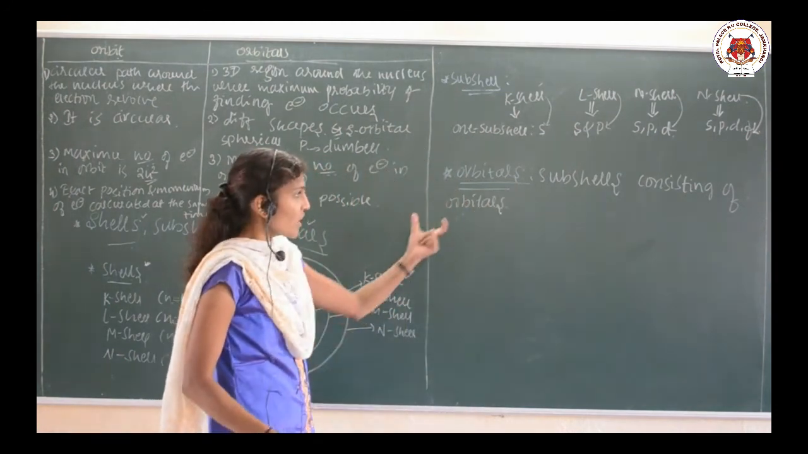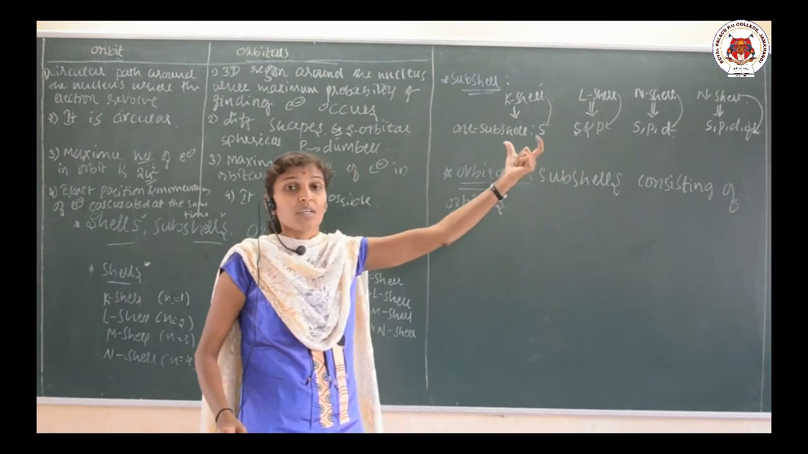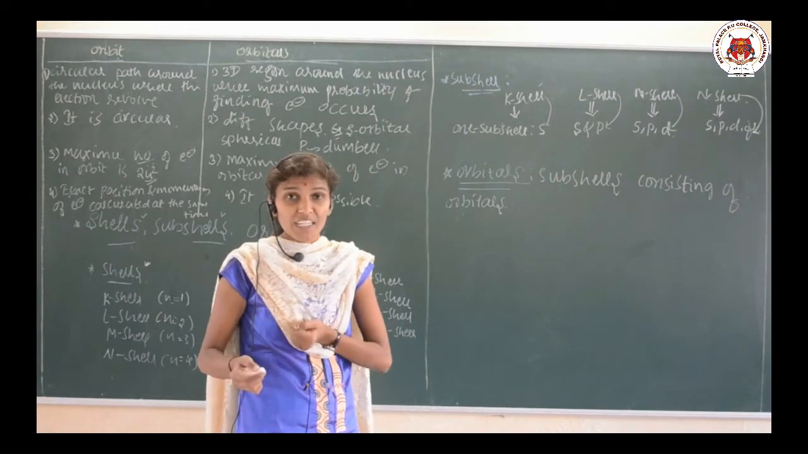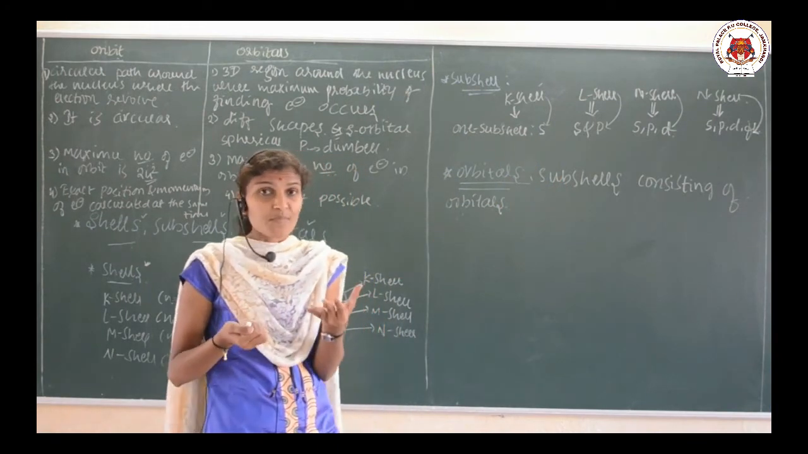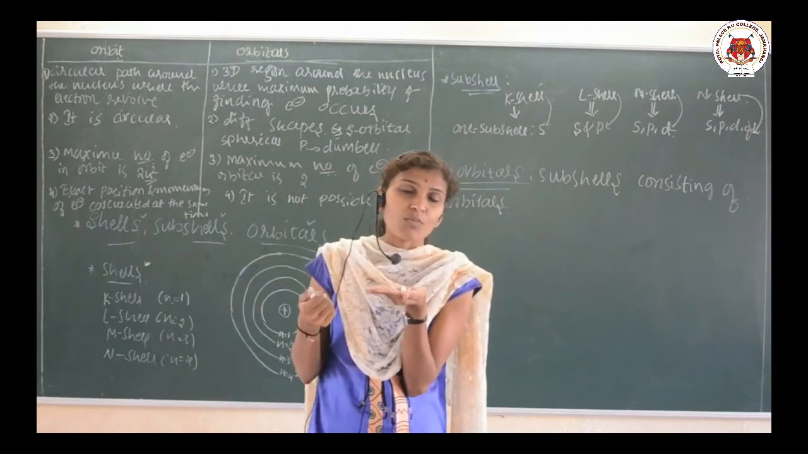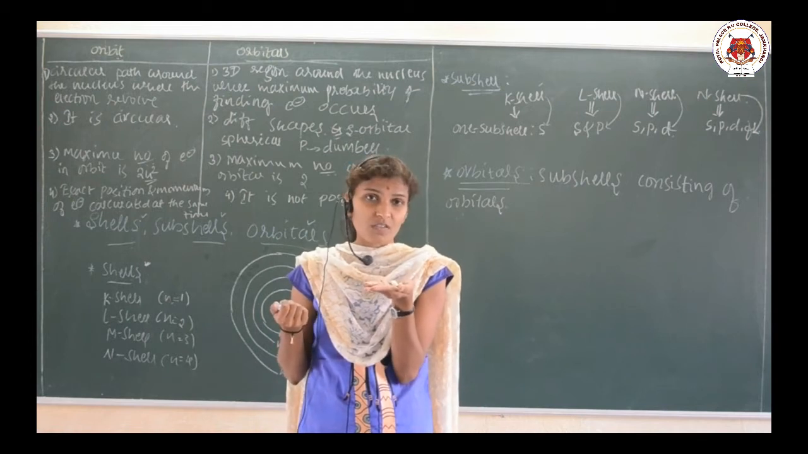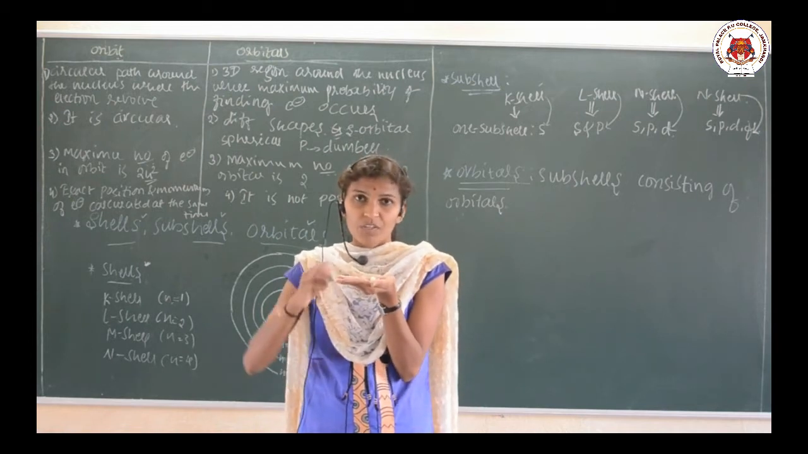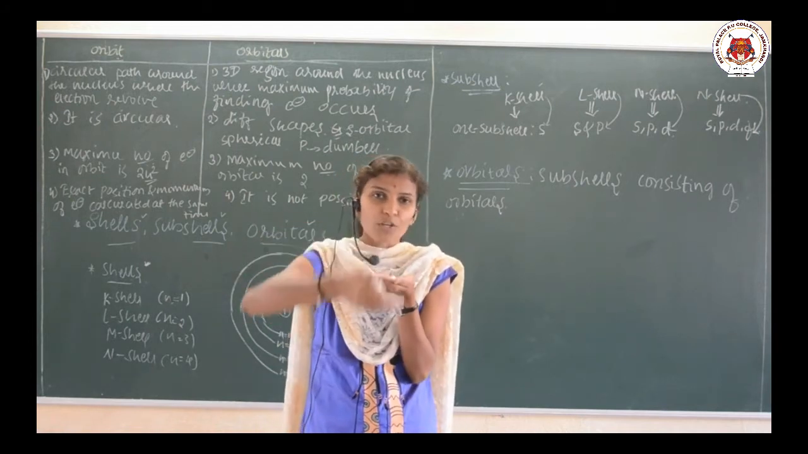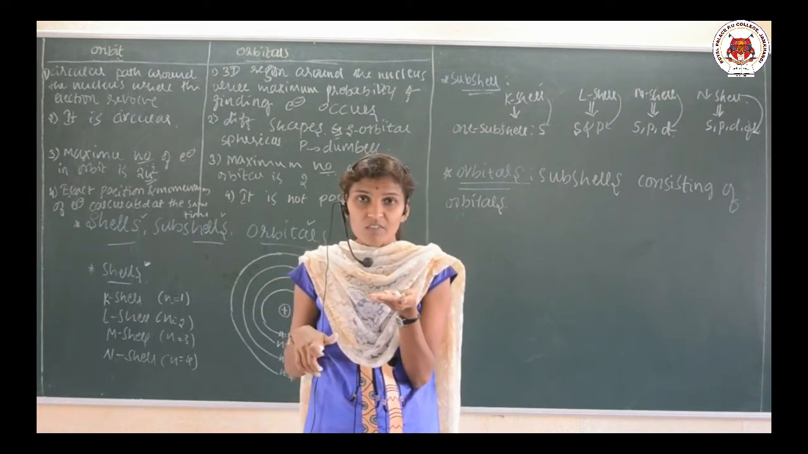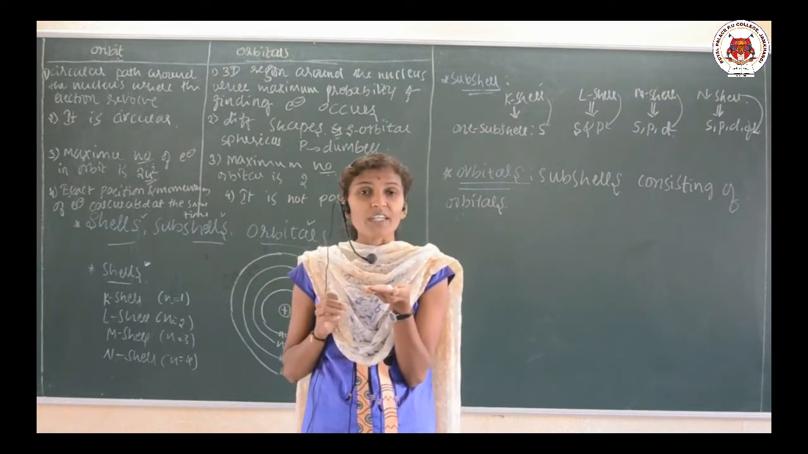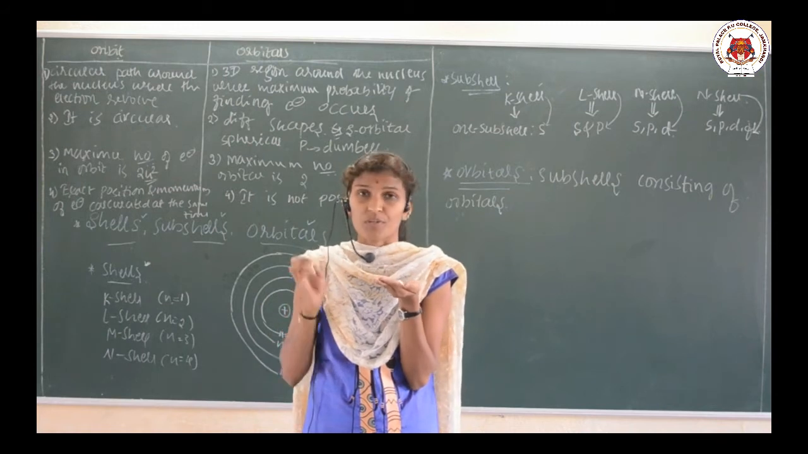Okay. When the subcells are under the influence of the magnetic field, they are going to give different orientations in the space, different arrangements. Each of the orientations is called an orbital.